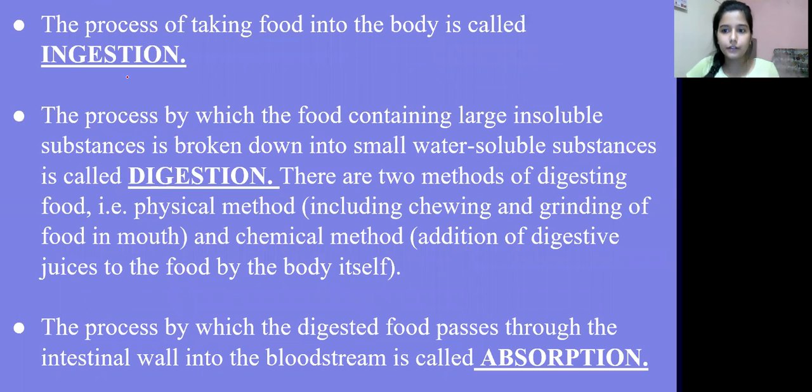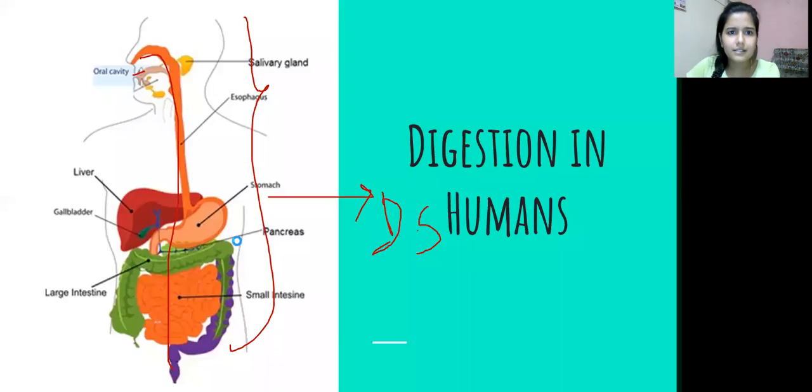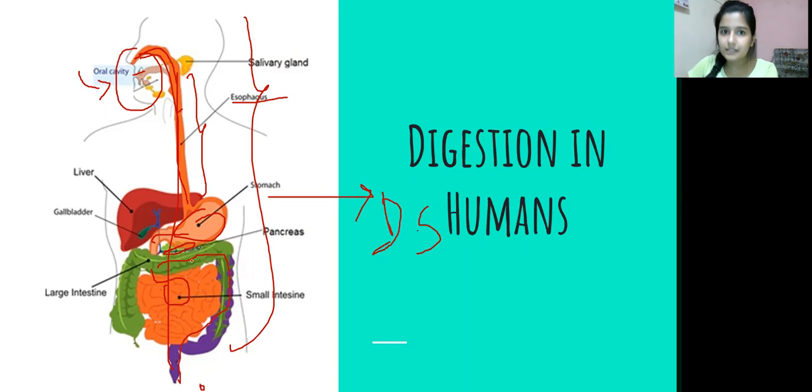So now is the first step, ingestion. Okay, let's go to the diagram and then understand. Ingestion means the taking of food. So you are having any food from the mouth, or we can say the oral cavity. After that, it is sent to the esophagus. Esophagus kya hai? This is the long pipe that is running in the chest cavity. So from the esophagus, the food reaches the stomach. After the stomach, it is there in the pancreas. After that, it reaches the small intestine, and lastly the large intestine, and then outside the body, जिसको हम feces या फिर excretory product कहते हैं in the last, right?